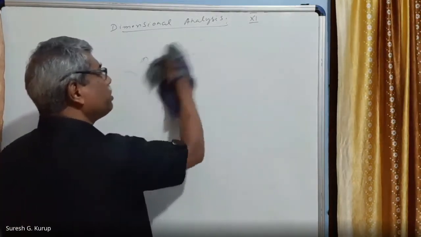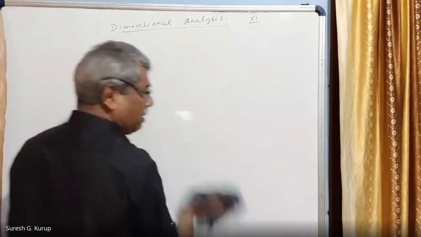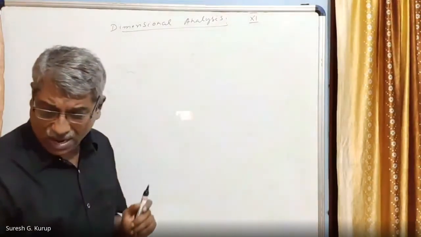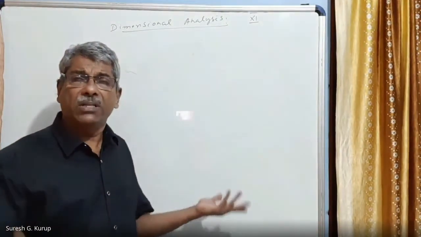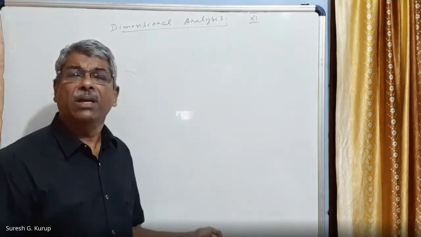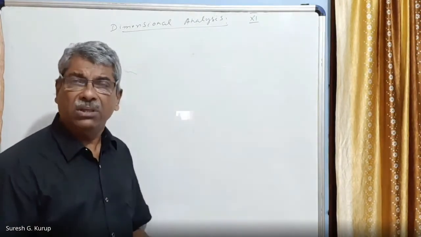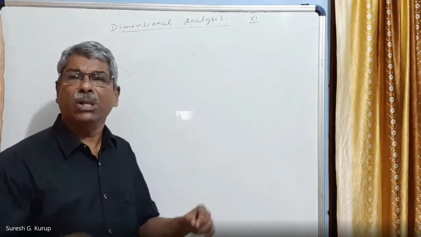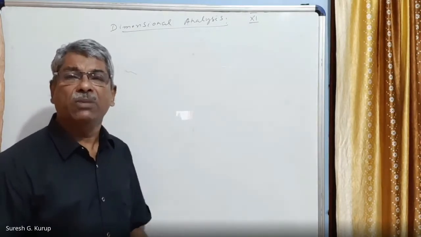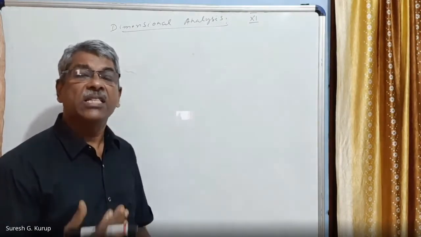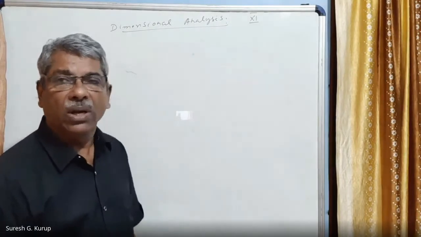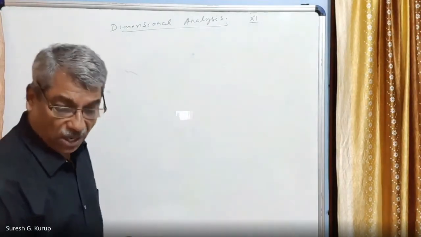Any physical quantity, whether fundamental or derived, we can write in the form of dimensions. The method of representing a physical quantity in terms of the units of fundamental quantities raised to powers is called the dimensions of that physical quantity.